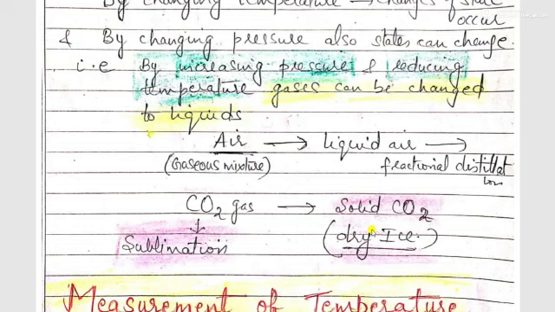And what are the other components of air? Oxygen, nitrogen, argon, water vapor, etc. They form a liquid mixture, and then all the components can be separated by fractional distillation. So the question is asked, how can the components of air be separated? The answer is very simple: by increasing the pressure and by lowering the temperature.